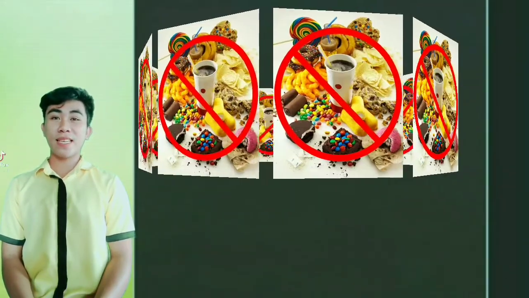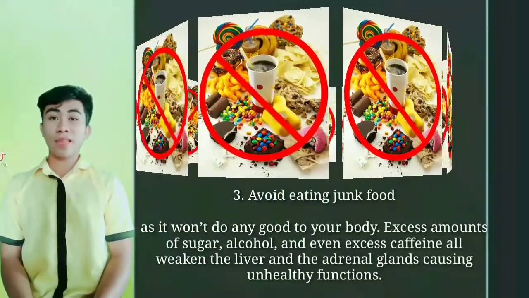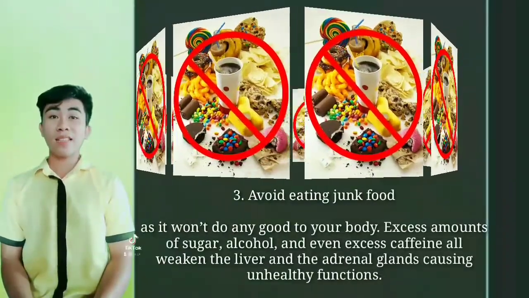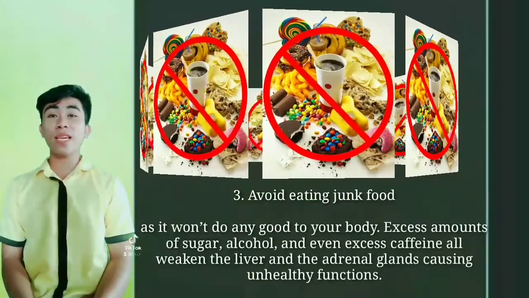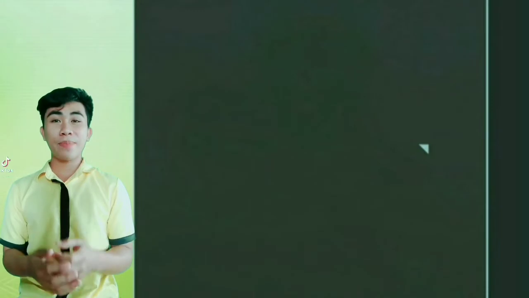Health tip number 3. It is best to avoid eating junk foods as it won't do any good to your body. An excess amount of sugar, alcohol, and even excess caffeine all weaken the liver and the adrenal glands, causing unhealthy functions.